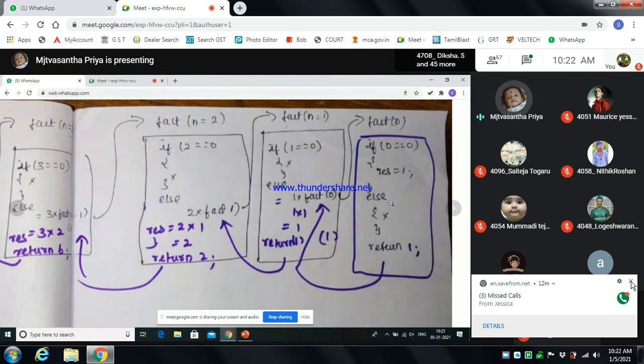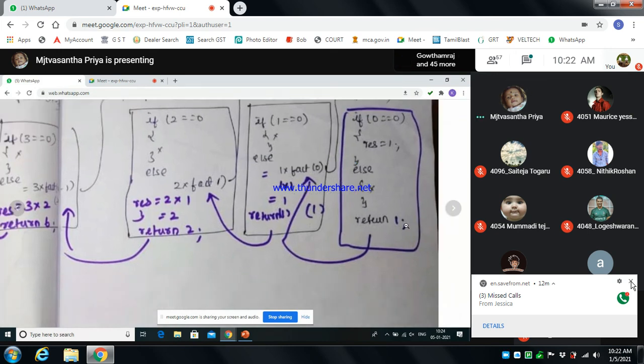It proceeds only with the true condition statement, so it will move to return 1. So the result will be 1.